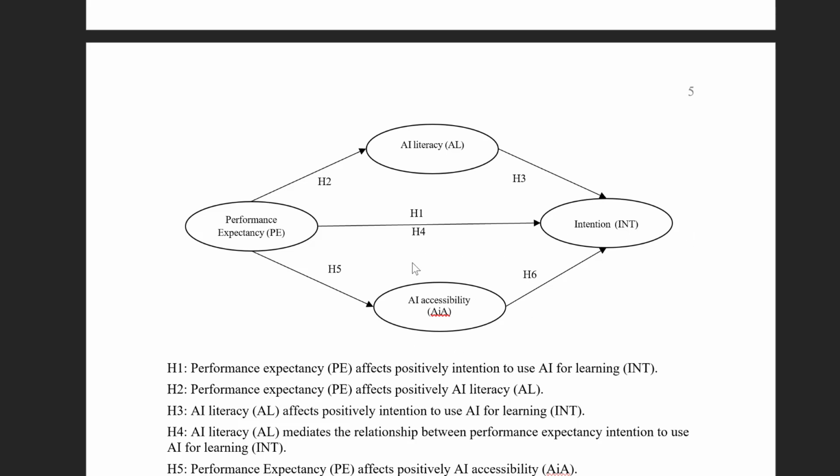So this is a mediator variable here, because performance expectancy directly affects intention to use AI. But what explains this is the AI accessibility, like the ability to access the AI. Then we have AI literacy, meaning what you know about AI and how to use AI. So these are the two variables that predict this relationship, performance expectancy and intention to use AI.